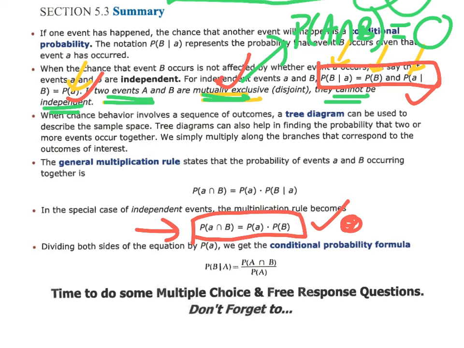Another formula you're going to find on the formula sheet is for conditional probability, and that's this guy right here. Remember, it just means the probability of B given that A happened. So A is our subset, so that's the probability you put on the bottom, and it's over the probability of A and B at the top. This is on the formula sheet. You could use this formula right here, or sometimes if they just give you a two-way table, I literally look at the two-way table, find the subgroup, and just come up with my own numbers, and then that's all you really have to do. So with that being said, that's really what Chapter 5 was about.